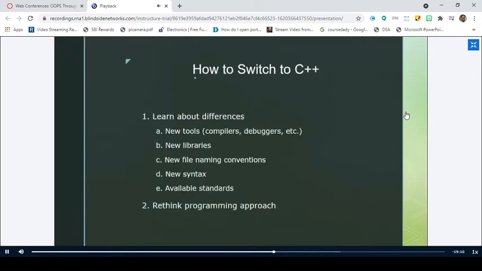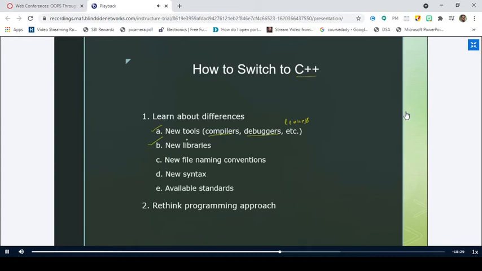So now coming to how we need to switch to C++. Whenever you learn a new programming language, you need to learn the main differences between the already existing programming languages and the new programming language, right? So C++ has new tools to learn. It has some new compilers, some new debuggers, some new linkers. All these are extra tools that are available. So you need to learn all those things. Right. Don't go deep into this. You should know what is what. That's it.